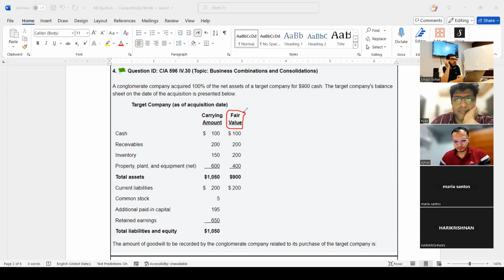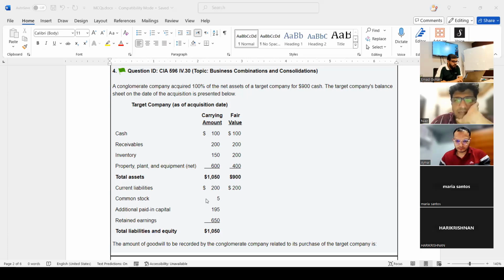Net assets means assets minus liability. So 900 minus 200, how much? 700. And how much we paid them? More, right? We paid them a premium. So is this goodwill or gain on bargain purchase? Goodwill. How much goodwill? Very nice.